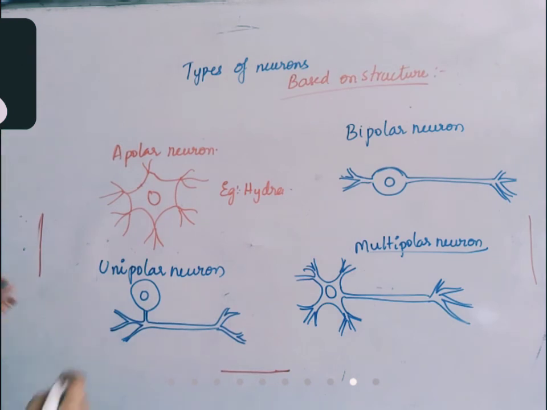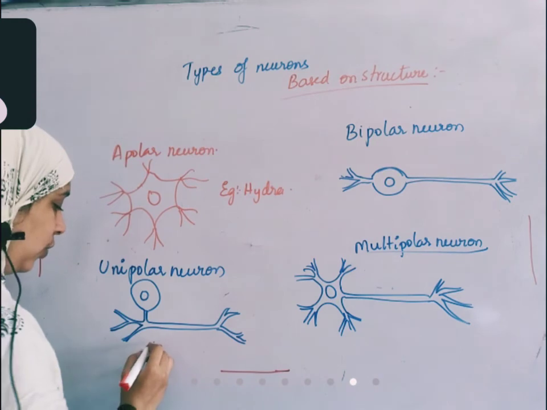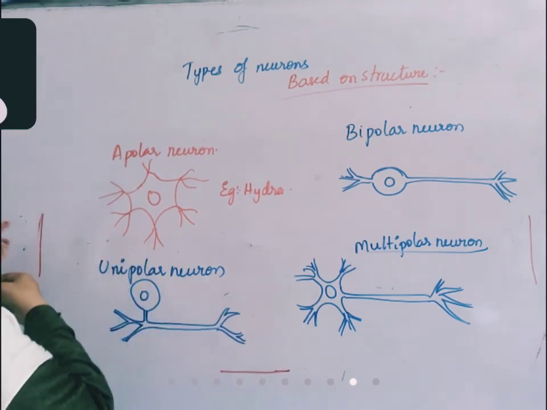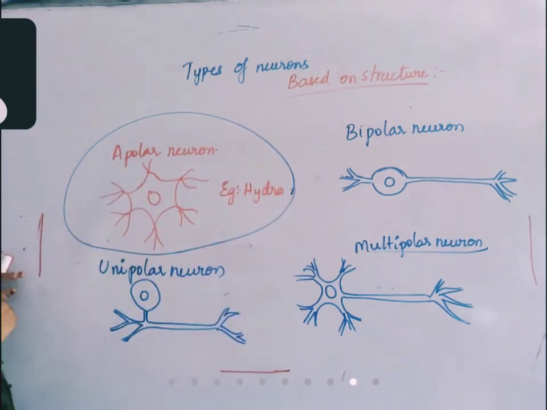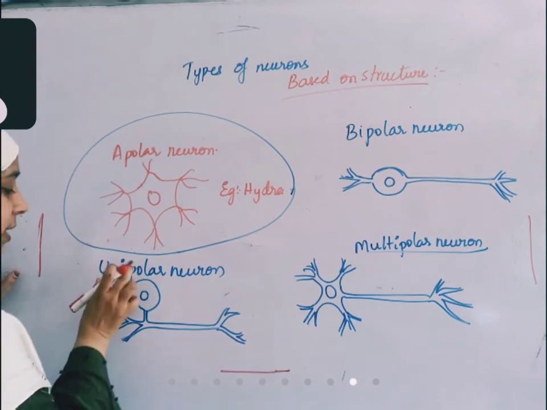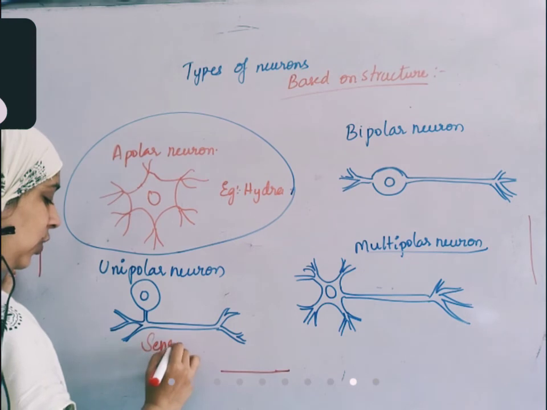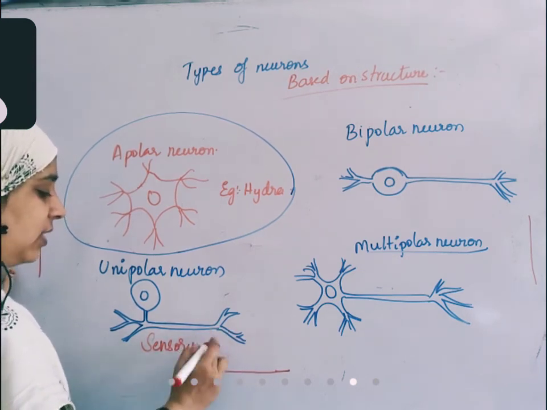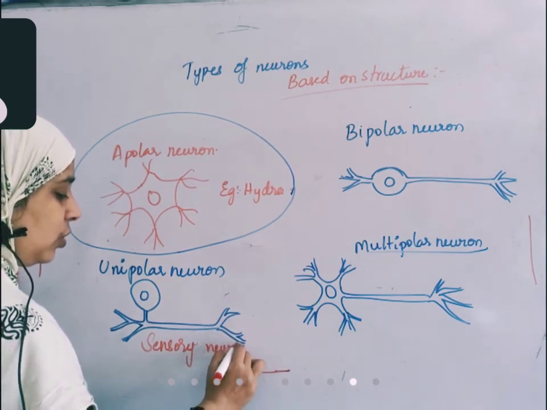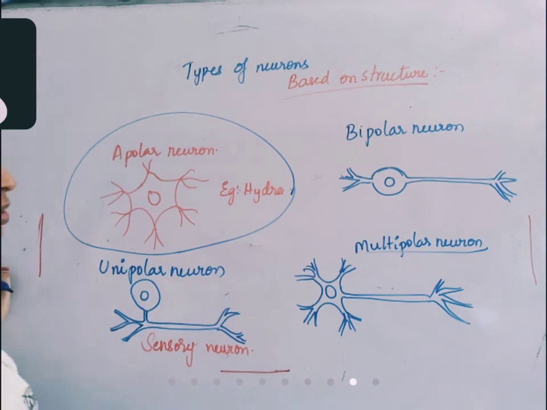Now, one thing you should know here: the apolar neuron is not present in human beings, only in Hydra. So this is an exception, only in Hydra. Hydra is an example. It's not present in human beings. This is the unipolar neuron. All the sensory neurons present in our body have this structure. So all sensory neurons are unipolar neurons.